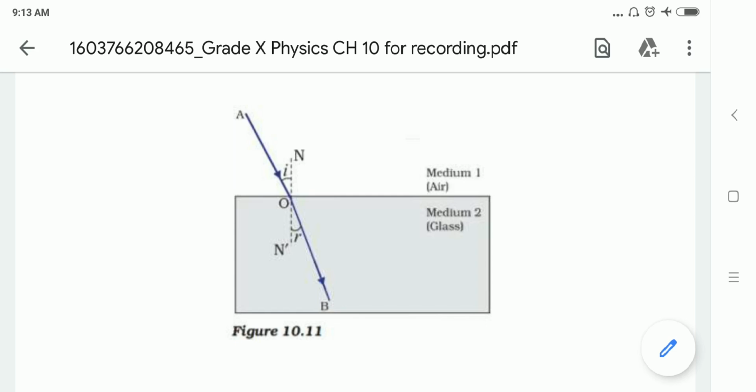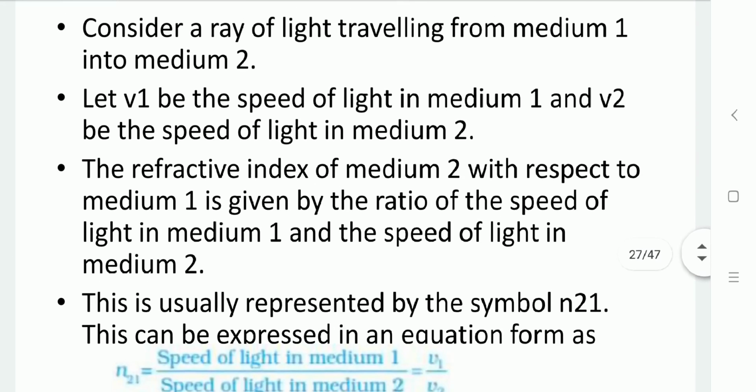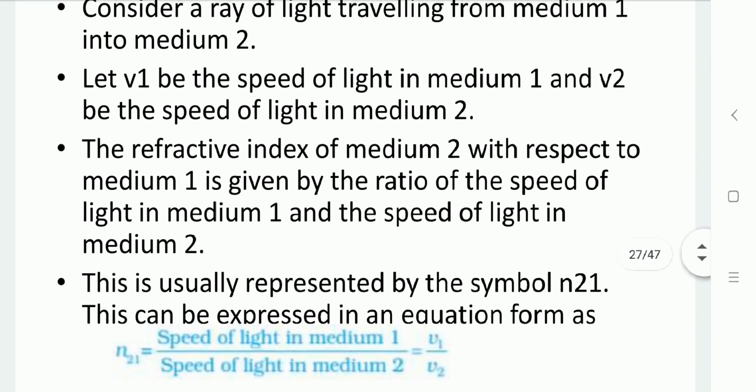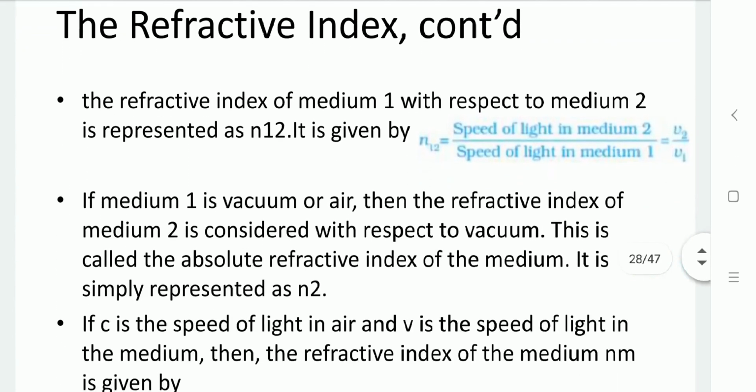So the refractive index of medium 2 with respect to medium 1 is denoted as the ratio of the speed of light in medium 1 to the speed of light in medium 2, denoted as N21. So N21 equals V1 by V2. Likewise, N12, the refractive index of medium 1 with respect to 2, is V2 by V1.